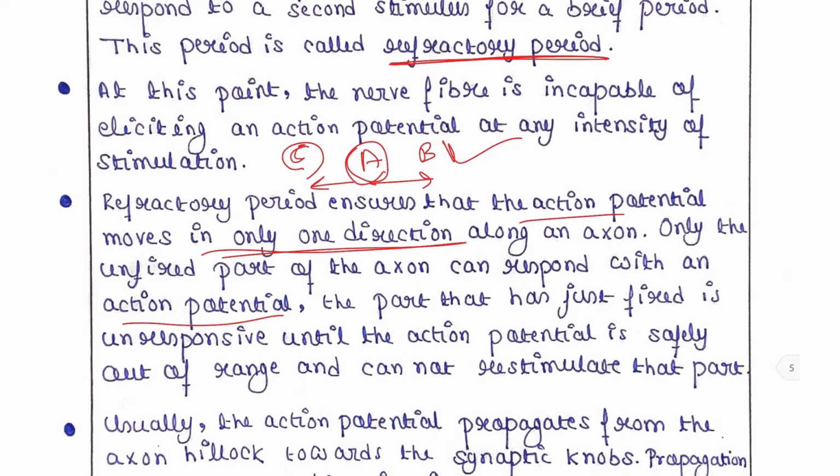The part that has just fired, that is site A, is unresponsive until the action potential is safely out of range and cannot re-stimulate that part. So, A will become unresponsive until the action potential is safely out of range. That means it is from A to B. Until that time, site A will remain unresponsive and you cannot stimulate that site A for that particular time.